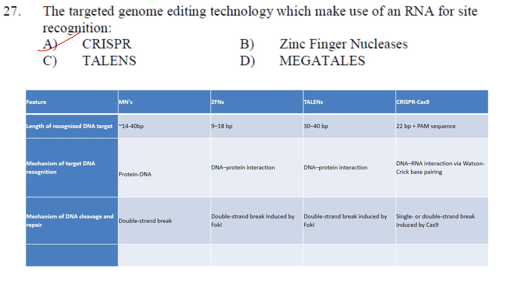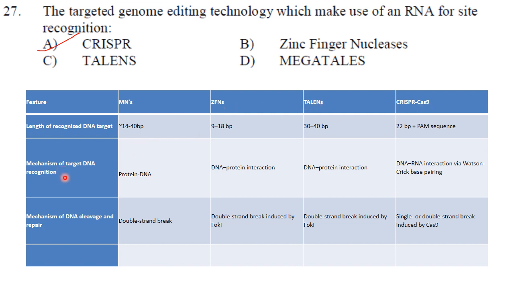Then next one. The targeted genome editing technology which makes use of an RNA for site recognition is CRISPR, zinc finger nucleases, TALENs, meganucleases. So if you see this tabular column, these are meganucleases, ZFNs is zinc finger nuclease, this is TALENs, and this is CRISPR-Cas9.